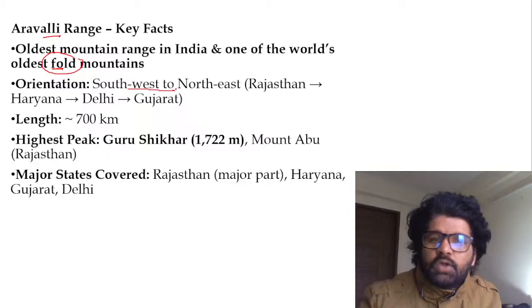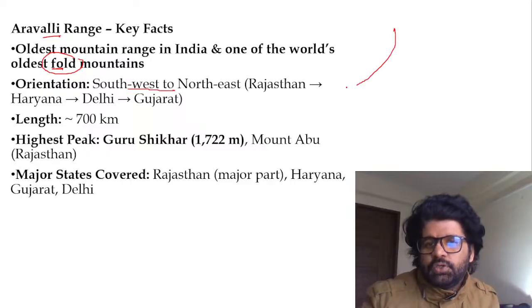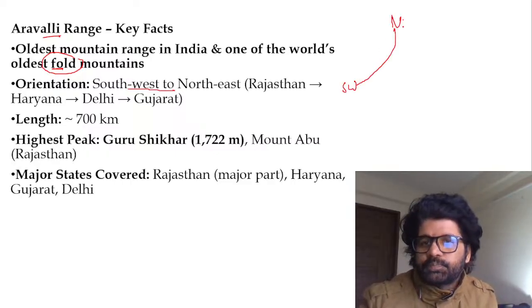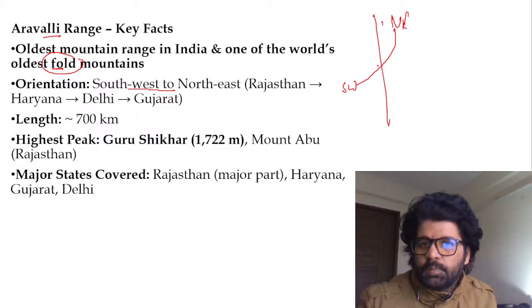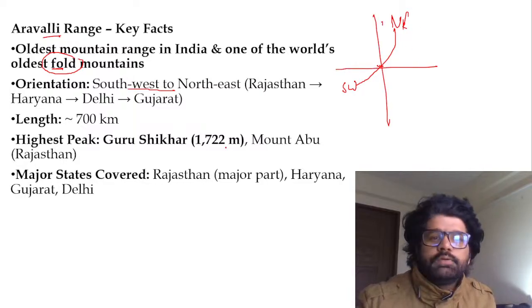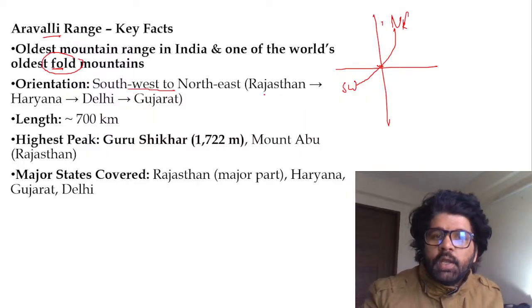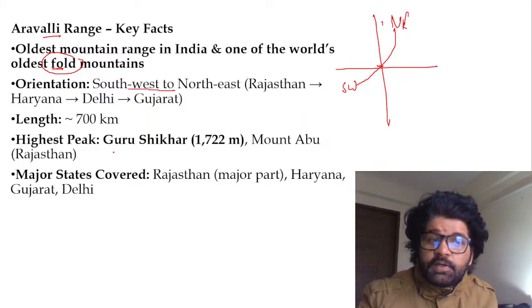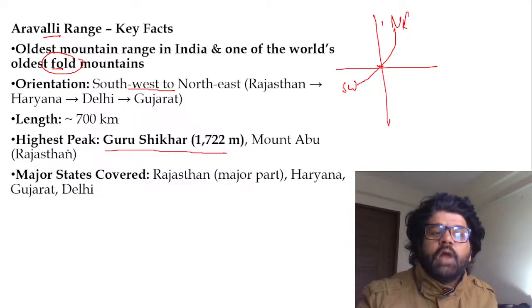Orientation, southwest to northeast. If you draw from the midpoint of the Aravallis, the orientation is southwest to northeast. States: Rajasthan, Haryana, Delhi, and Gujarat. Length 700 km. Highest peak Guru Shikhar in Mount Abu, Rajasthan.